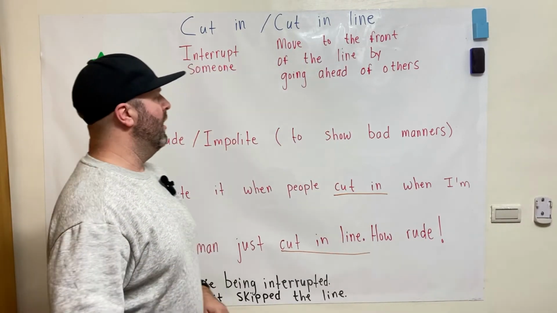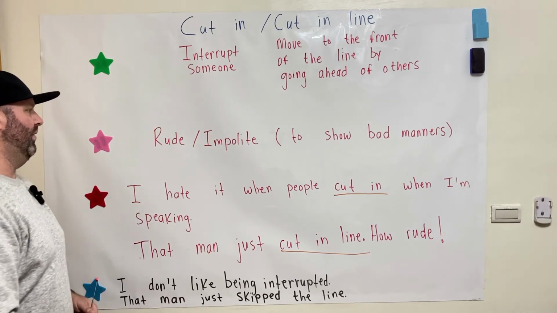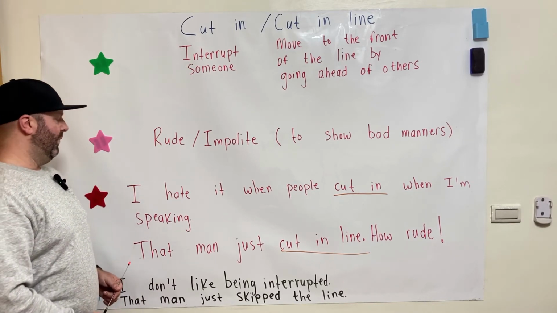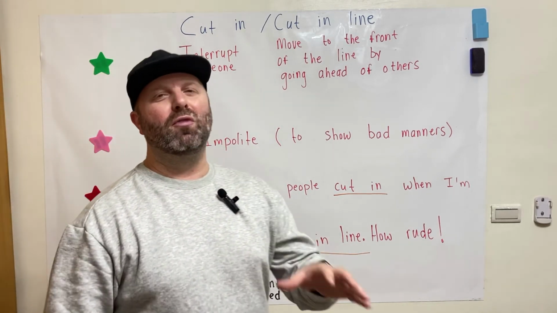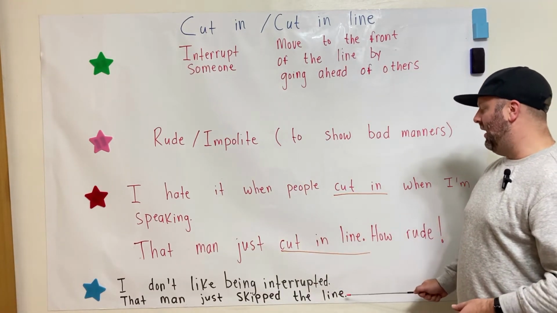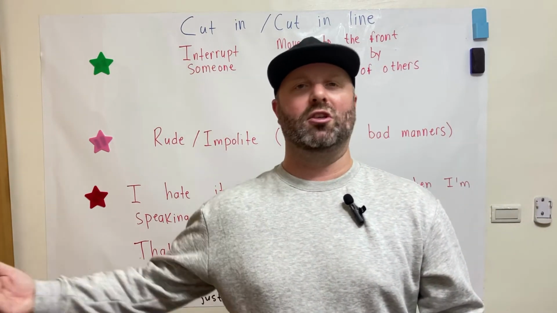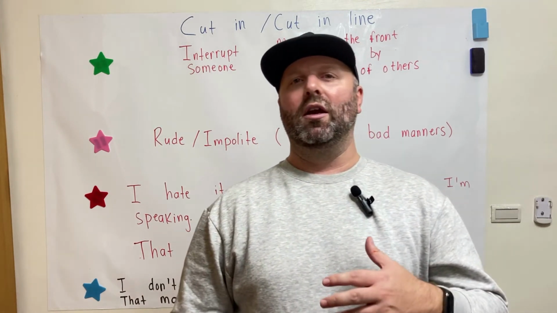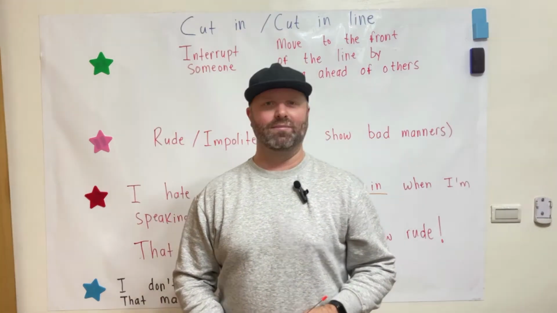Don't do this, okay? So let's look at an example here about how we could use each expression in a sentence. I hate it when people cut in when I'm speaking, and that man just cut in line. How rude, okay? So both of these actions are very rude or impolite. I don't like being interrupted, and that man just skipped the line. Skip the line is another way to say cut in line. They just kind of try to go in front of others, okay? So both of these expressions show that something is very rude or impolite. We don't want to do either of these, okay?